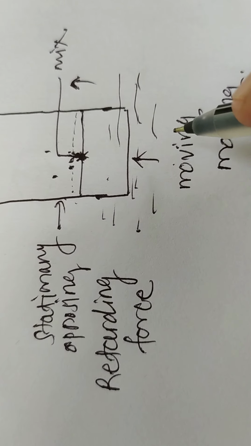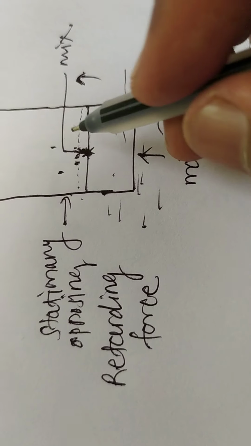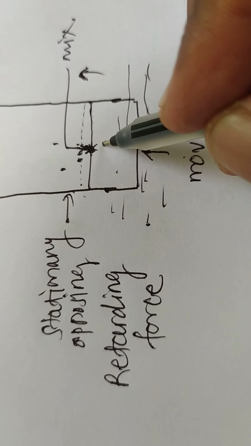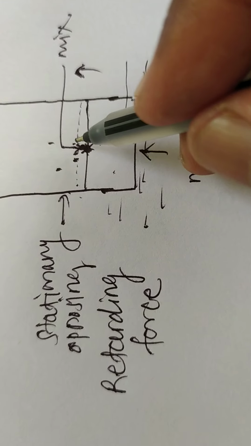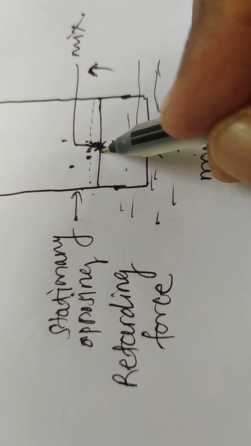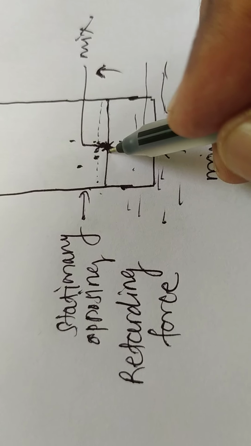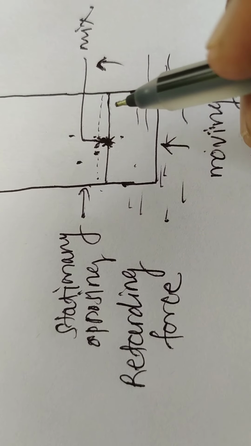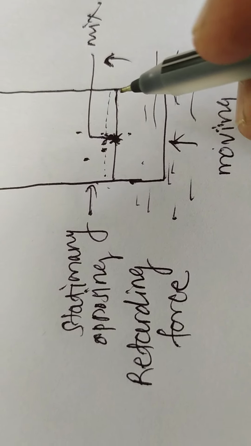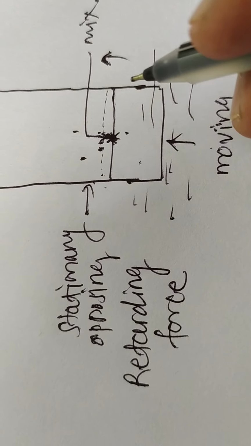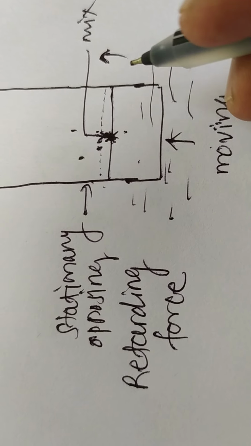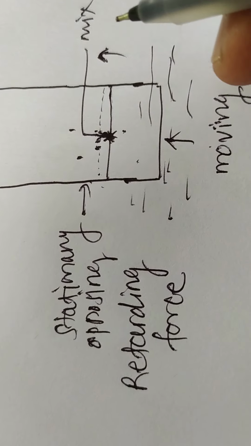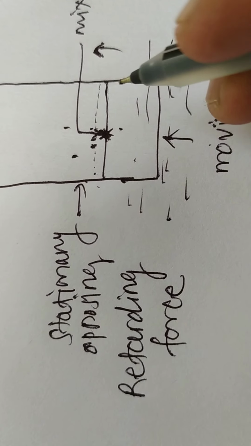And the distribution of the solute, the component of the mixture, between these two phases occurs rapidly to establish an equilibrium. However, equilibrium is never completely achieved because of the continuous flow of fresh mobile phase.